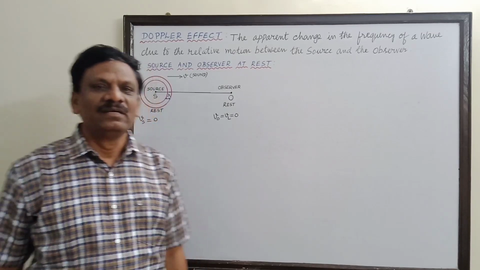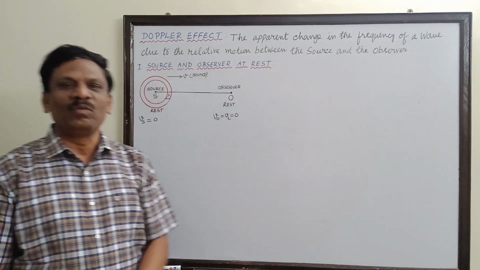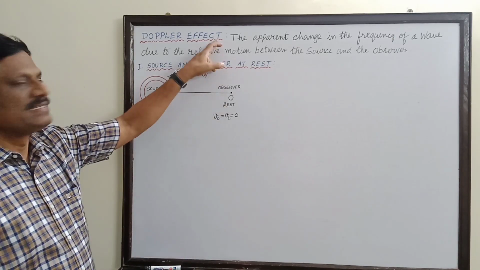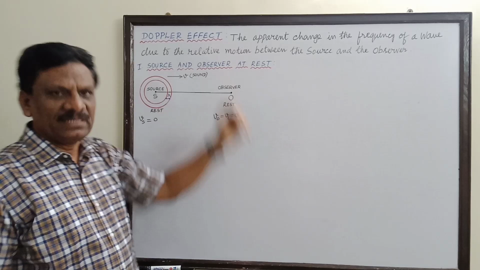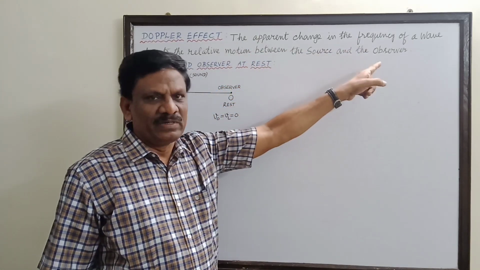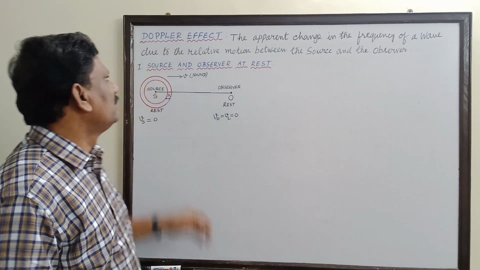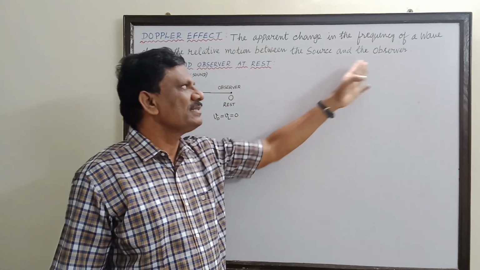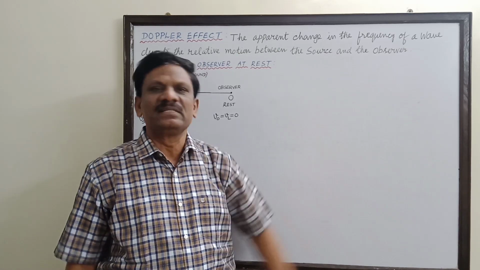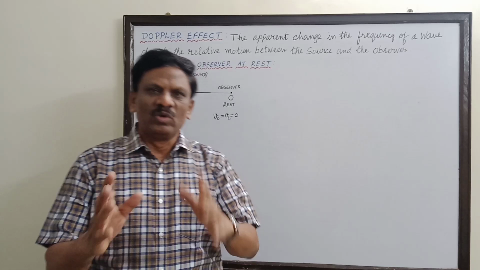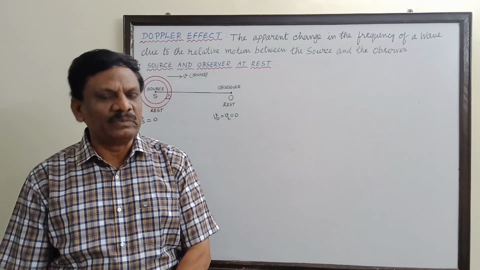Hi students, let us now understand what is meant by Doppler effect. What is the statement of Doppler effect? First let us see. The apparent change in the frequency of a wave due to the relative motion between the source and the observer. This is the simple statement of Doppler effect. So many examples can be cited now.